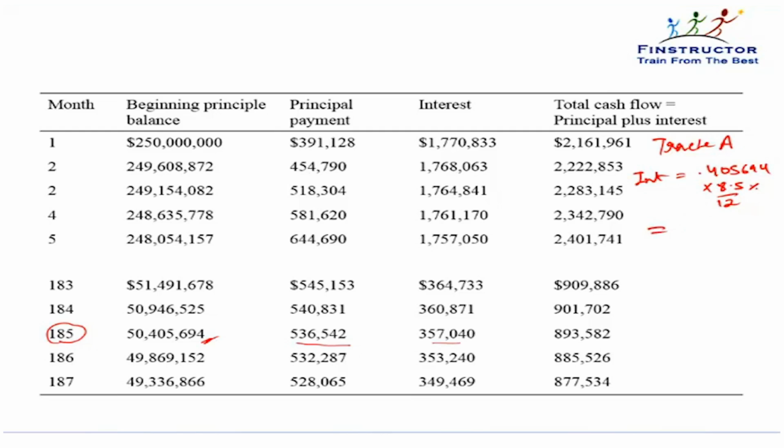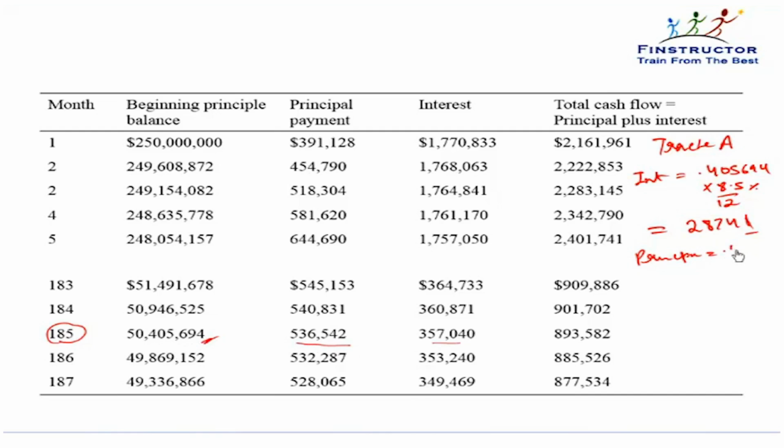That will come out to be $2,874. So roughly about $3,000 is the interest that this tranche will get. And the principal repaid, so the total principal is 0.536 million. However, outstanding principal for tranche A is only 0.405 million.